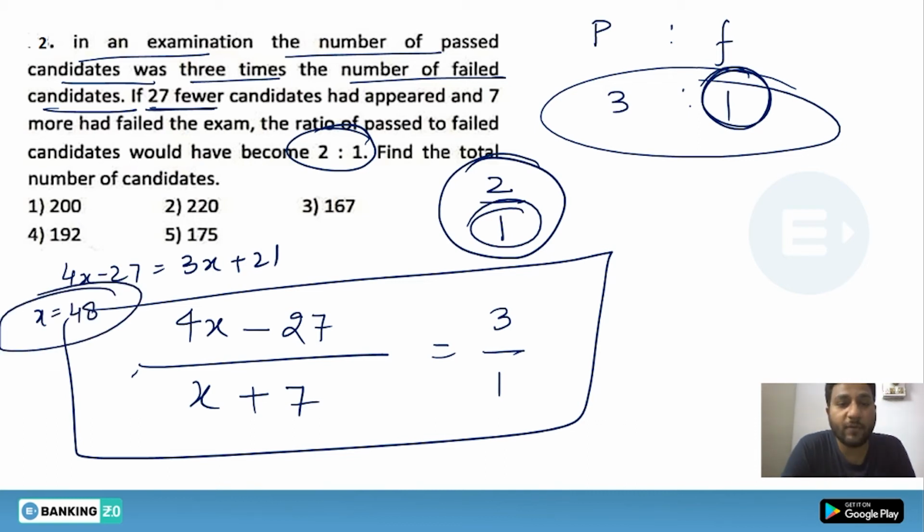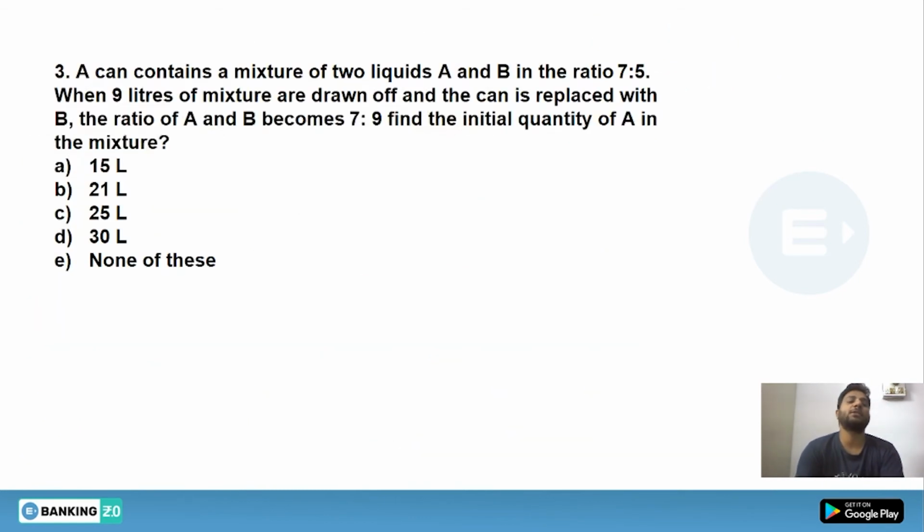As we have the value of x, now we can find the total number of candidates. As you can see, the total number of candidates was 4x. So 48 into 4 gives the answer of 192. Hence option 4 is the correct one. All right, let's go ahead and solve some other problem.